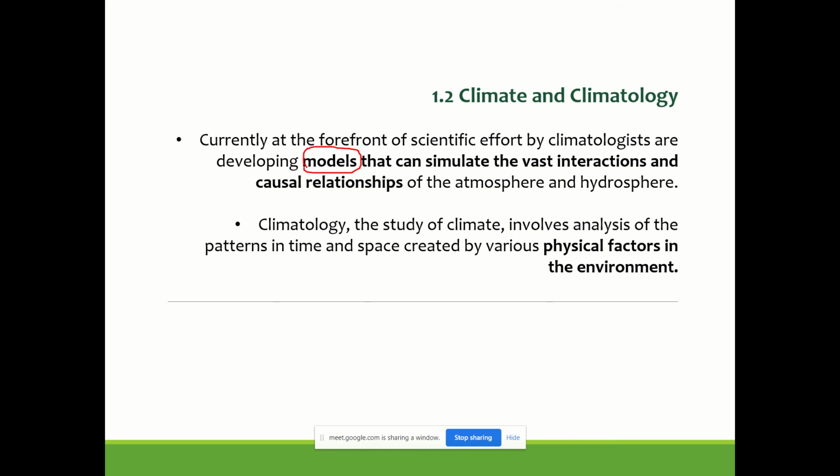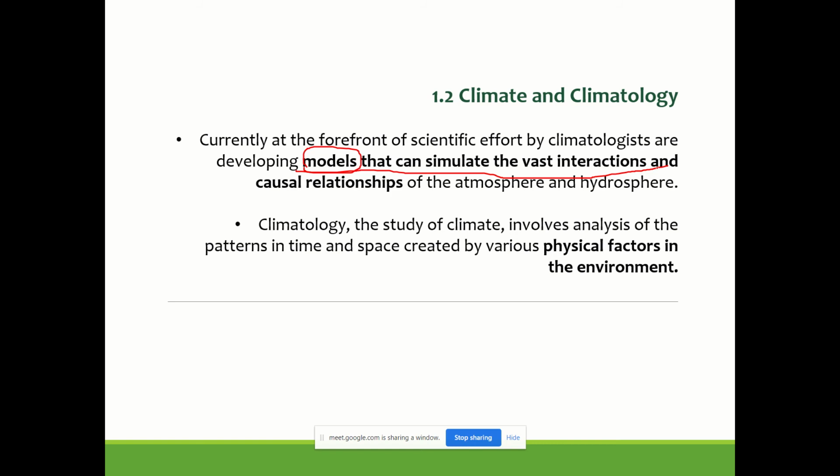Based on the requirement, suppose the intent of mapping is to get shape, or size, or angle, we use different projection types. Like this, for understanding climate as well, there are so many models worked out, and based on the objective, these models are used in the process.